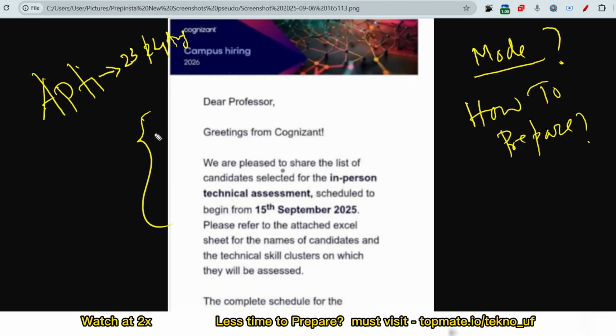Okay, now let me discuss the first question, that is, what will be the mode. It is written clearly: in-person technical assessment. That means you have to sit in front of an invigilator and give the exam in your campus. So be prepared accordingly with the previous questions, the latest resources, and the repeated questions, so that you don't face any difficulty.